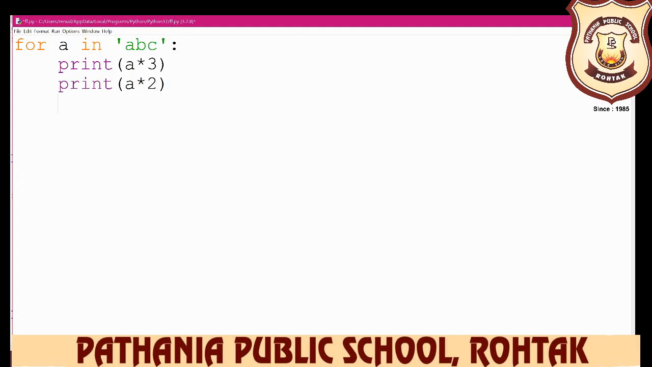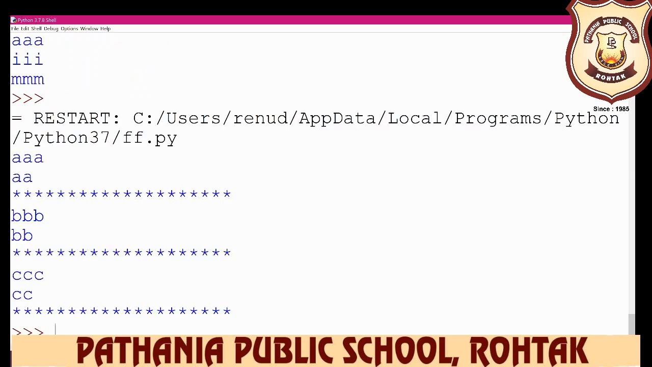Again run it. So what is the answer of this? Triple A will display, then A 2 times, then the star is displayed. We have already learned how the star will be displayed on your screen. Then BB displays 3 times, then 2 times BB, then again the star. So you can make designs using this for loop also. A very interesting for loop is there. So this is the output of this program.